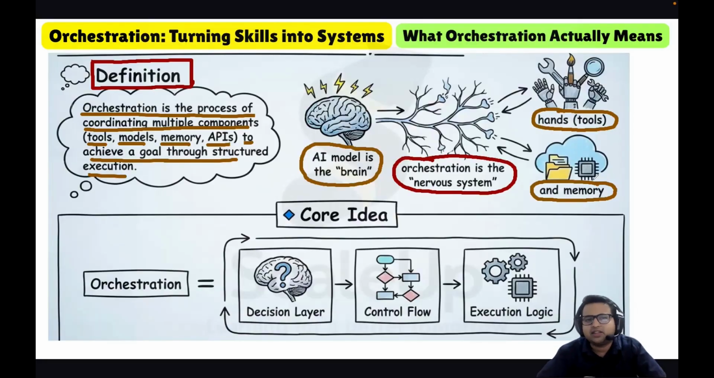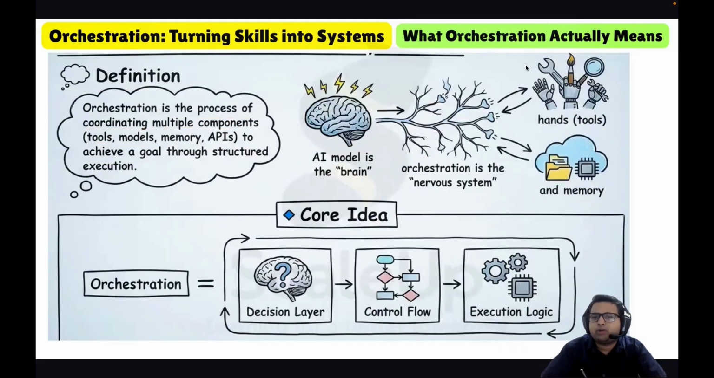So orchestration is basically the process of coordinating multiple components of an agentic AI system like the tools, models, memory, APIs, to achieve a goal through structured execution. So that is what orchestration is.